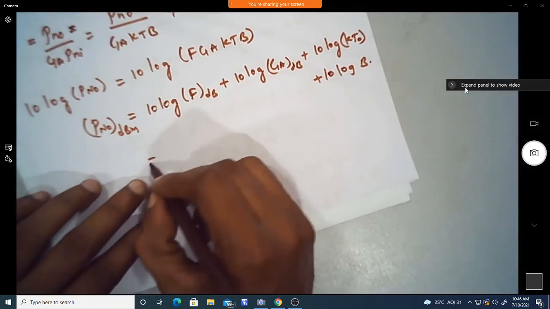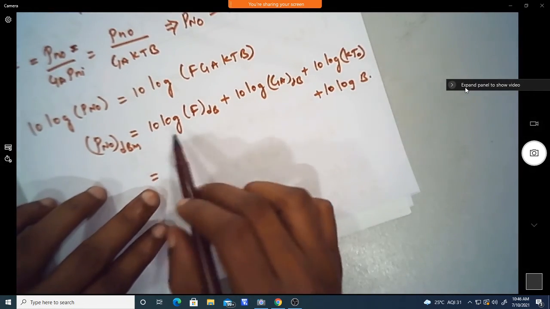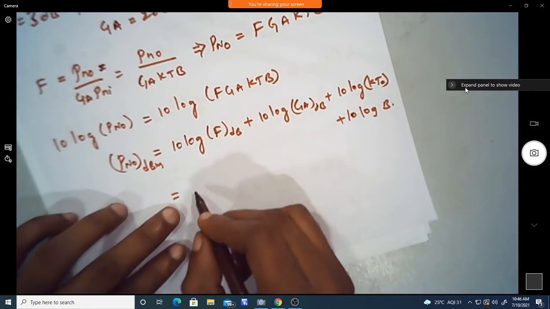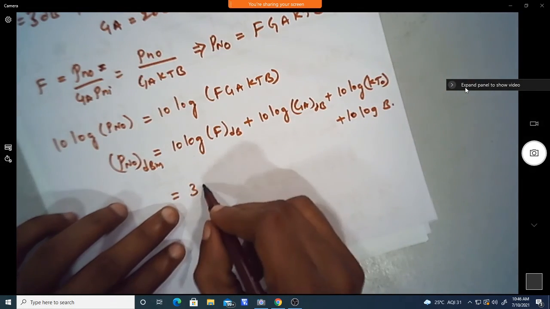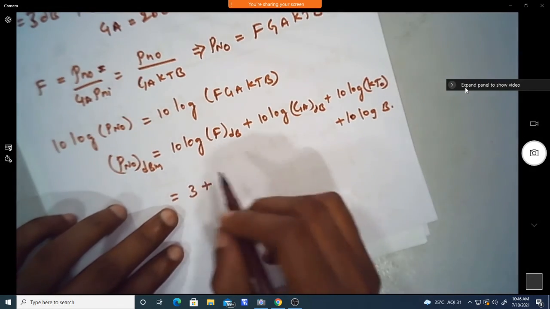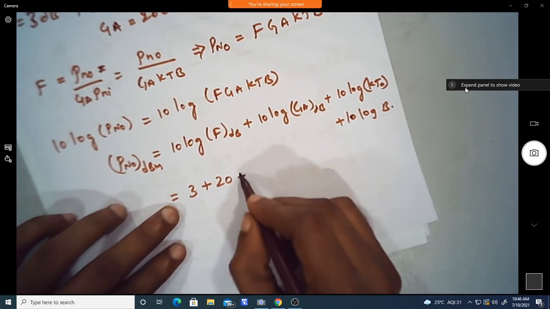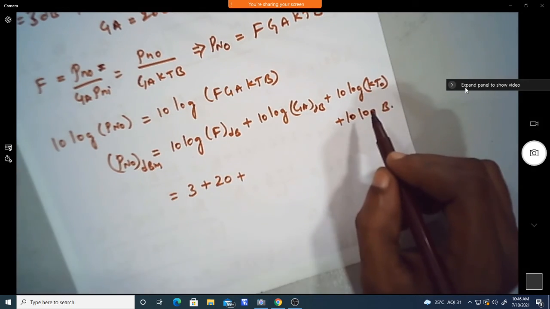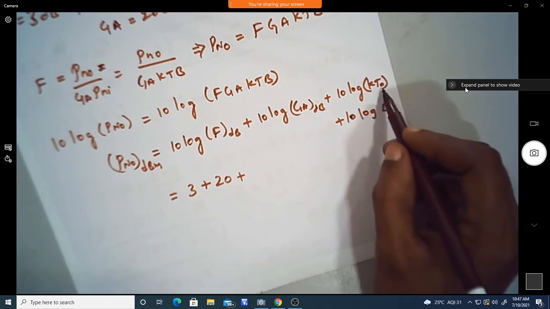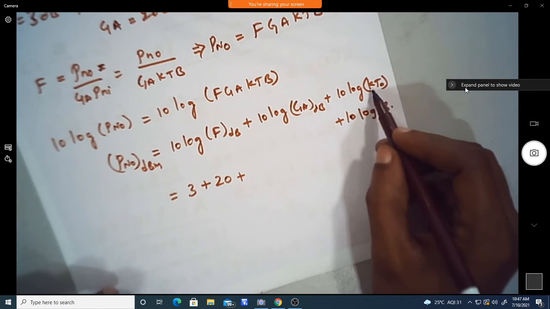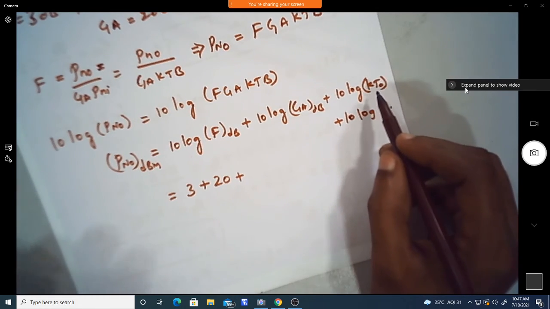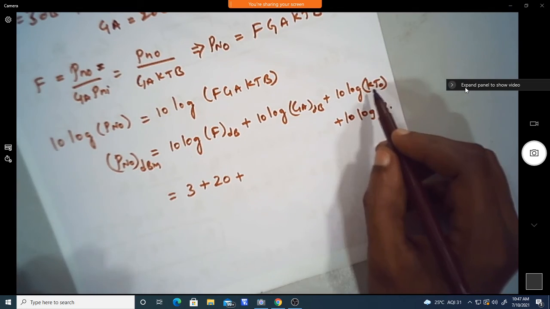Now we can substitute the dB values given. It is 3 plus the gain of the amplifier, which is 20 dB, plus kT0. Substitute 290 Kelvin and the Boltzmann constant 1.3 into 10 power minus 23.